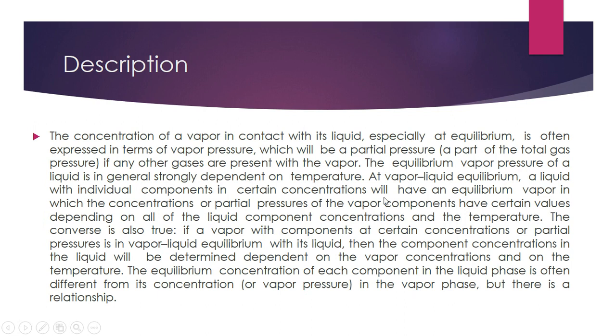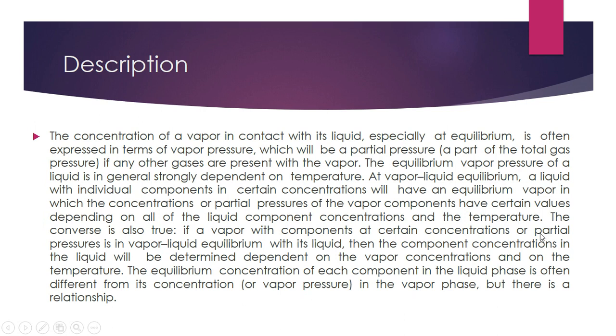At the vapor liquid equilibrium, the liquid with individual components in a certain concentration will have equilibrium vapor in which the concentration or partial pressure of the vapor component has a certain value depending upon all the liquid component concentration and temperature.